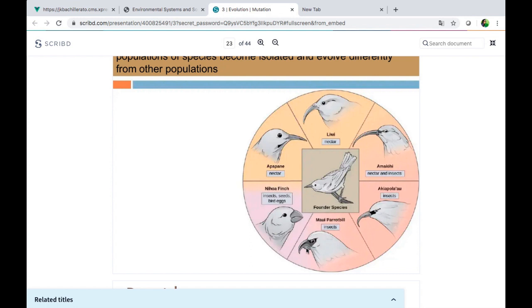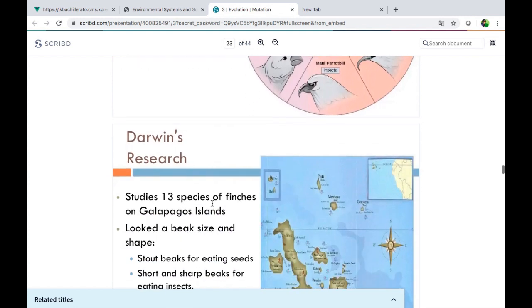This one, insects, and this one needs a bigger one because it's going to consume seeds, insects, and bird eggs. So depending on the finch, they are the same, right? But they have changed and evolved over time, over a long period of time, because of their necessities.